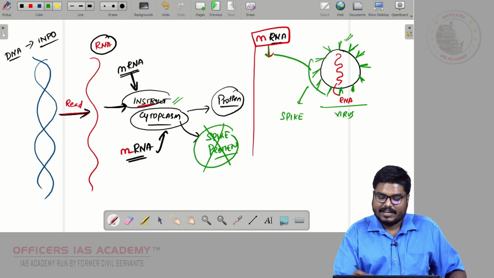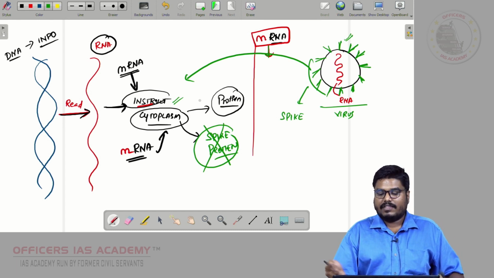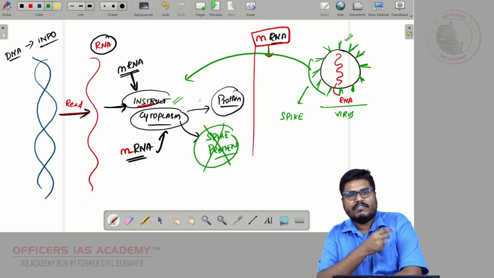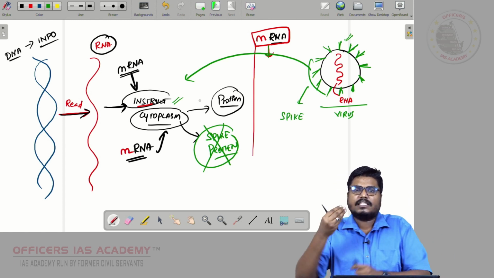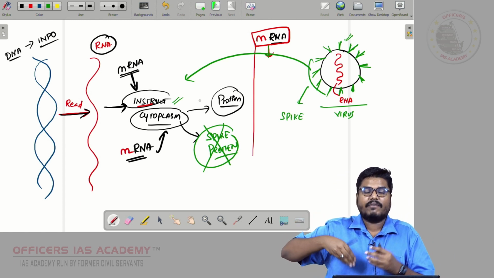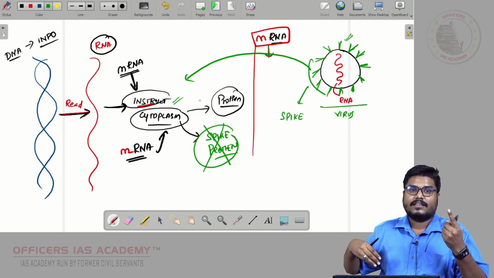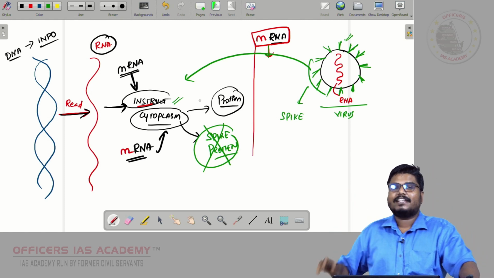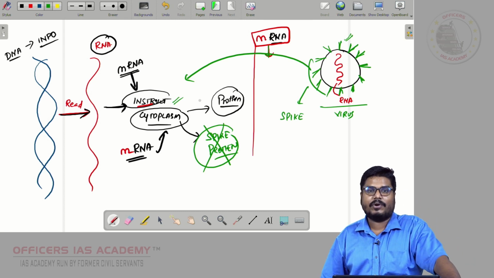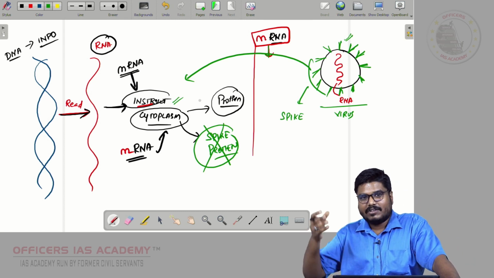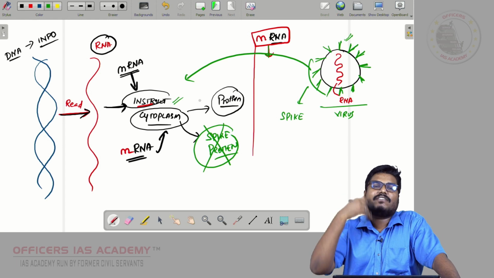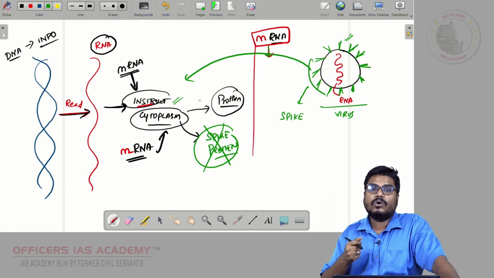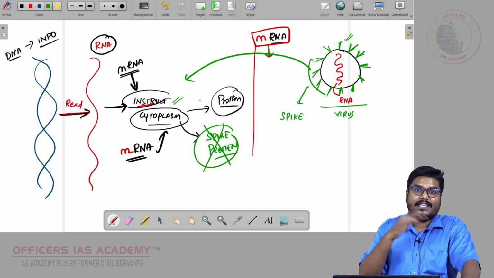When coronavirus enters our body, it goes along with the spike protein. The moment the coronavirus and the spike protein enter our body, our immune system will be alerted, because already through the vaccine we made the immune system aware of spike protein. So next time, our immune system will immediately go and destroy all the spike protein.